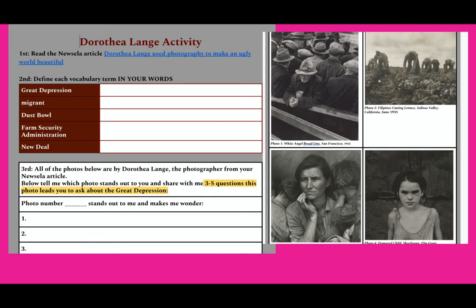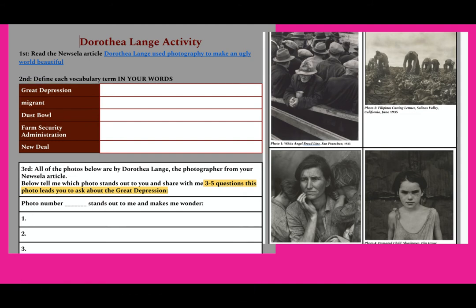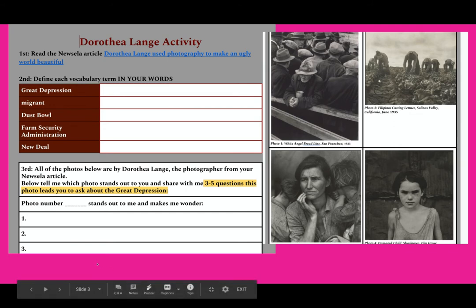Okay, so let's talk about the first assignment. It's the articles in Newsela, and this is the follow-up after you read it. Make sure you define these vocabulary words in your own words. Then you're going to pick one of these 8 photographs that Lange took, and give me 3 to 5 questions about things you're wondering about the Great Depression. Remember your 5 W's and H: who, what, when, where, why, and how. That should certainly give you enough to think about.